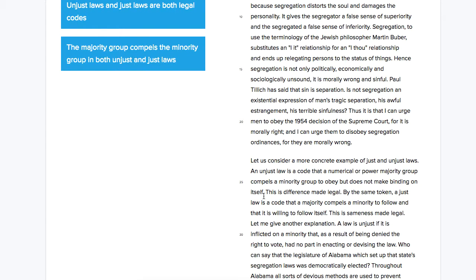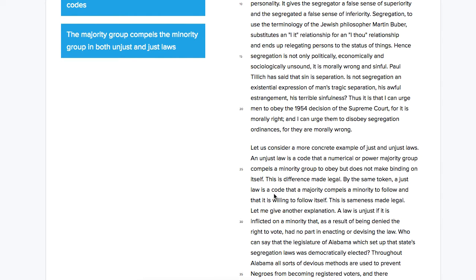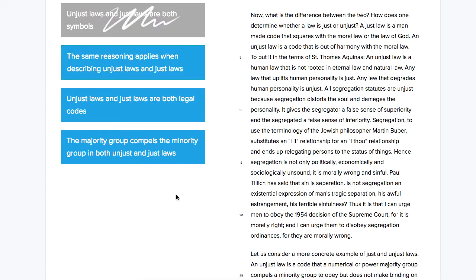Let's think about what's really happening here. These sentences are related in every way. They follow exactly the same pattern. An unjust law is a code that a majority group compels a minority group to obey, but does not make binding, and a just law is one that it is willing to follow. So it's really following exactly the same pattern here. So what that's leading me to is that this second answer choice, the same reasoning applies when describing unjust laws and just laws. This is the most specific explanation of what's happening in this paragraph.